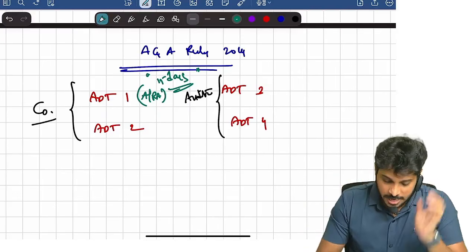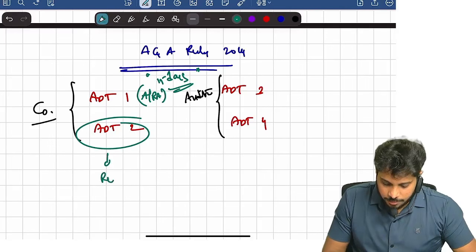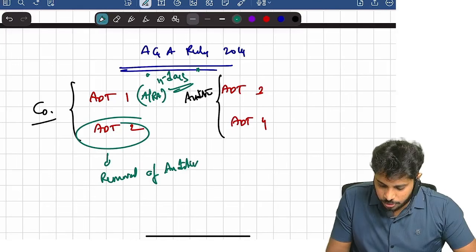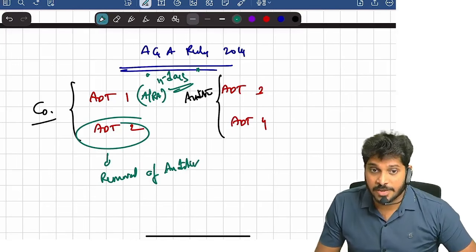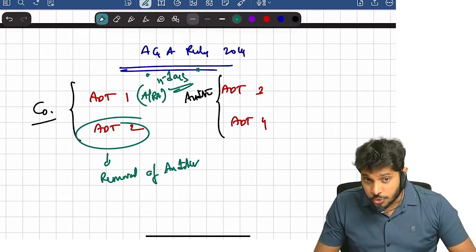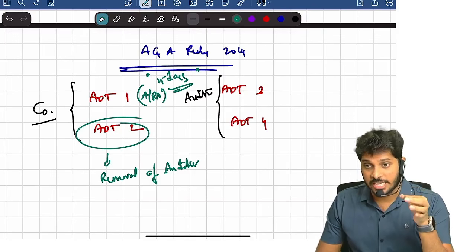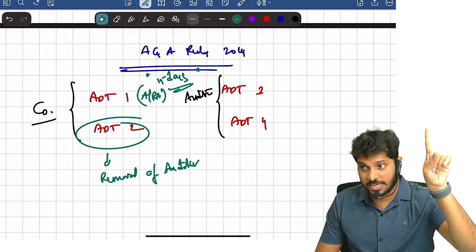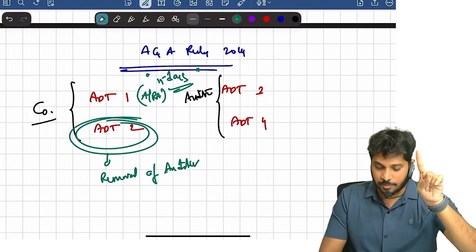Are you clear? Then ADT2, removal of auditor. Suppose a company wants to remove the auditor, they need to obtain permission of the central government. To do this, first the board of directors has to agree. Once the board of directors agrees, within 30 days they need to apply to the central government, right? How will they apply? They will apply in the ADT2 form.